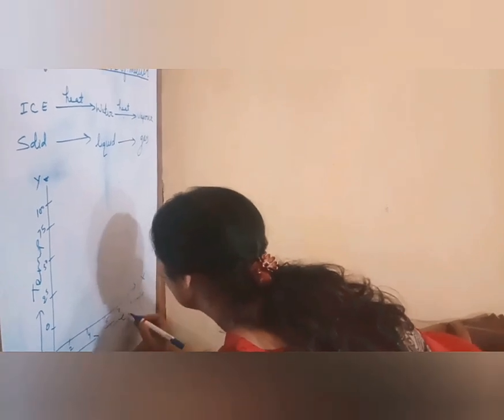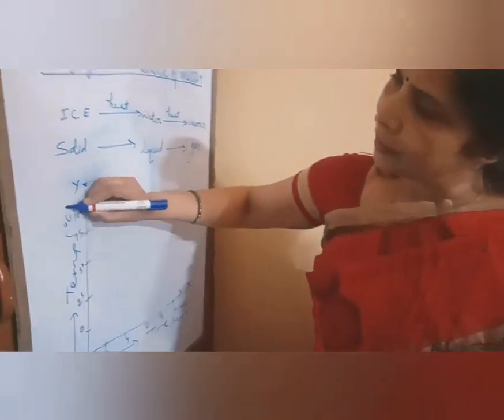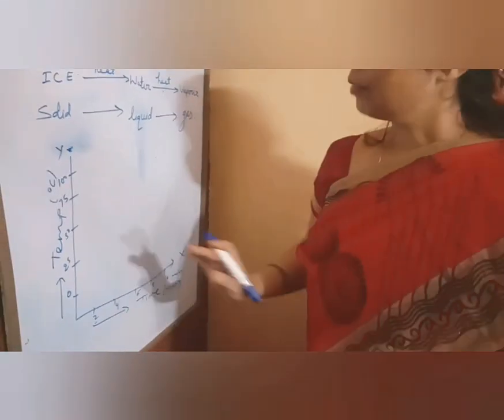Time in minutes here, temperature in centigrade.